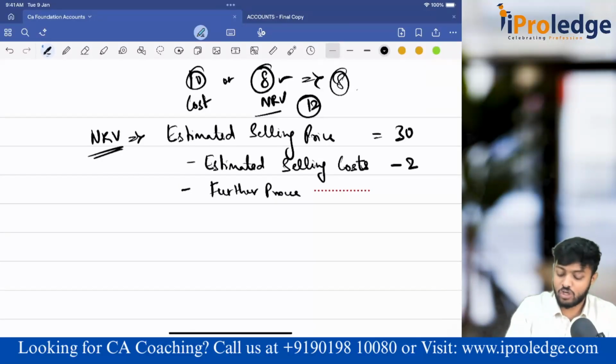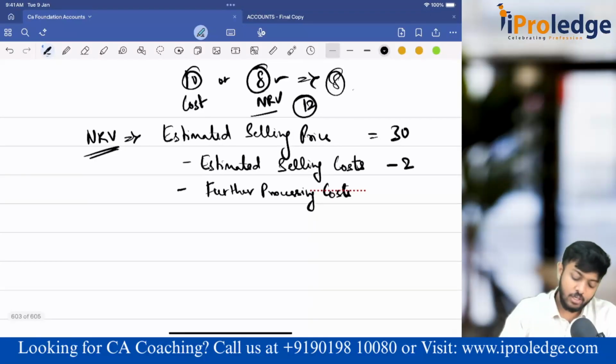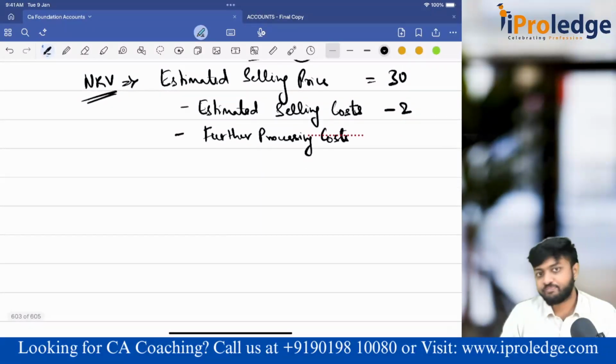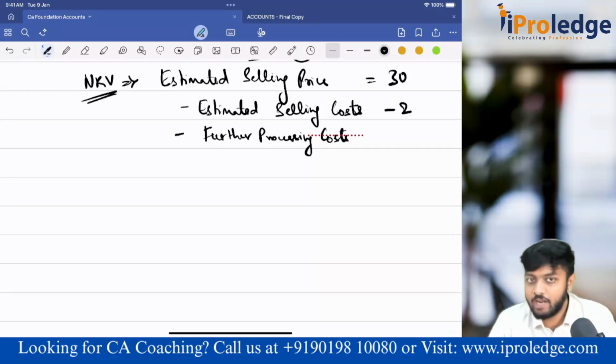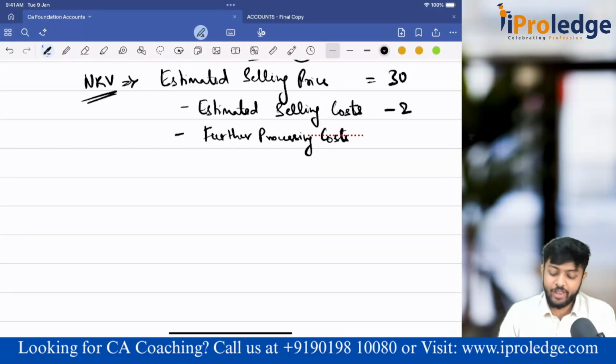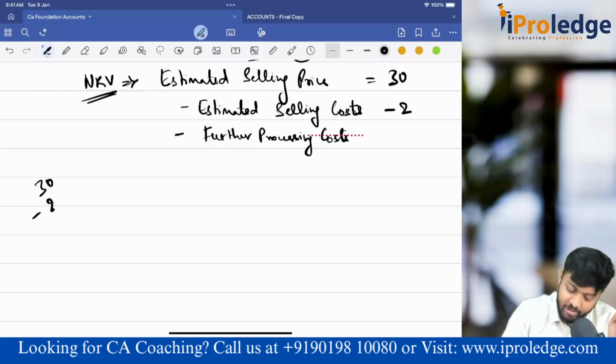Further processing costs. Now what is this further processing cost? In the question they will tell. Say suppose you are a manufacturer or trader of remotes. Now your estimated selling price is 30. No doubt, your estimated selling price of this remote is 30. Selling cost is 2, I have subtracted.